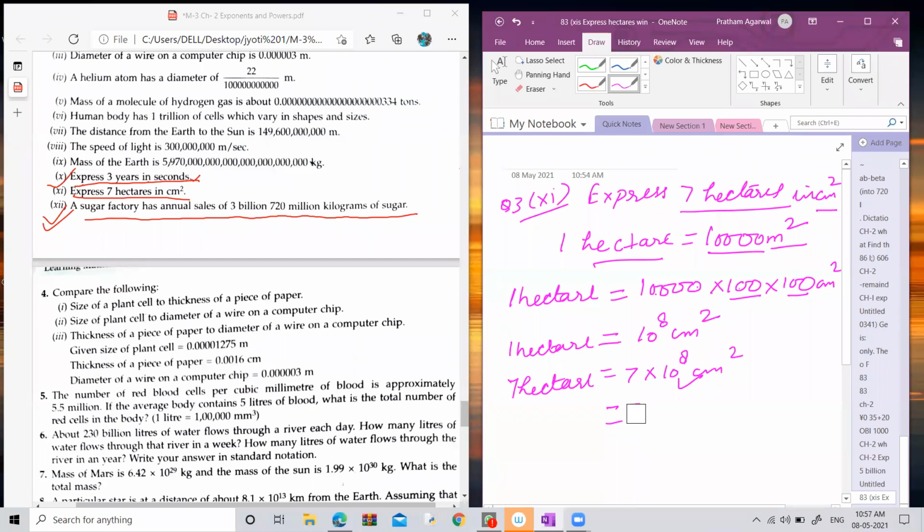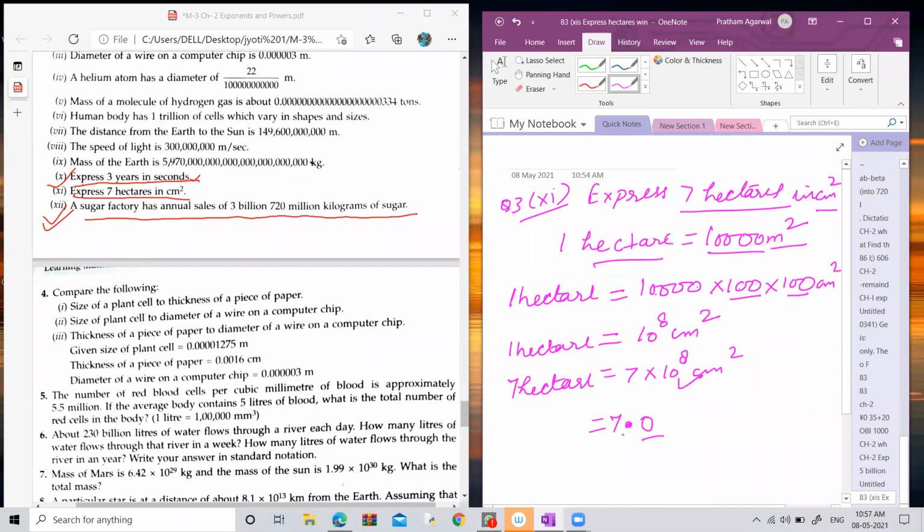But we want the answer in standard form. In standard form, there should be a decimal, but there is no decimal here. So it means the decimal is at the end of the number. So in place of 7, you can write 7.0. Is there any problem if you write 7 as 7.0 because the decimal part is 0?